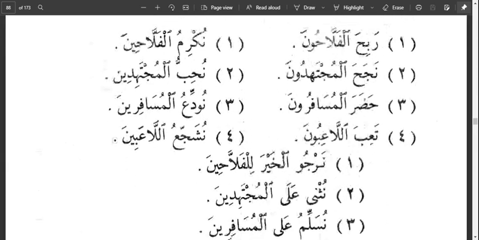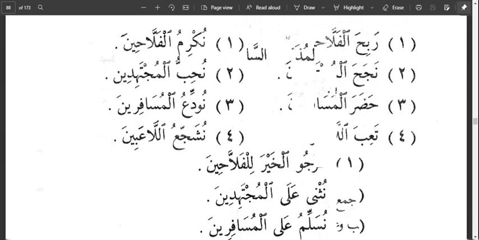So we have three parts: the part for raf', the part for nasb, and the part for jarr. Let's take the examples one by one. It says Rabih al-Fallahun.